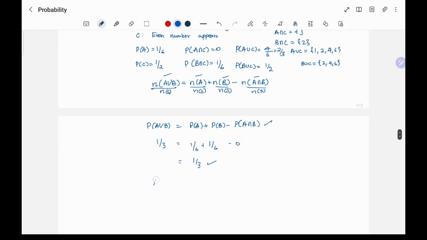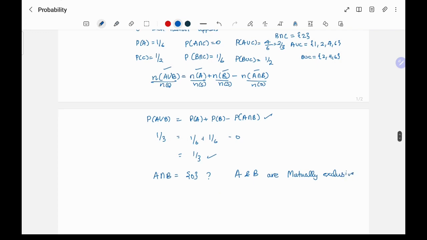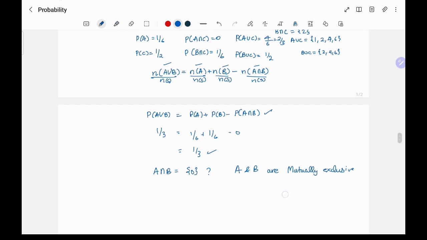And if A intersection B is 0, what does this mean? A and B are mutually exclusive, right? So when A occurs, B will not occur, and when B occurs, A will not occur.